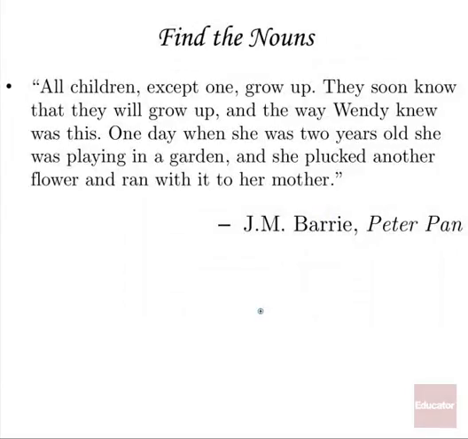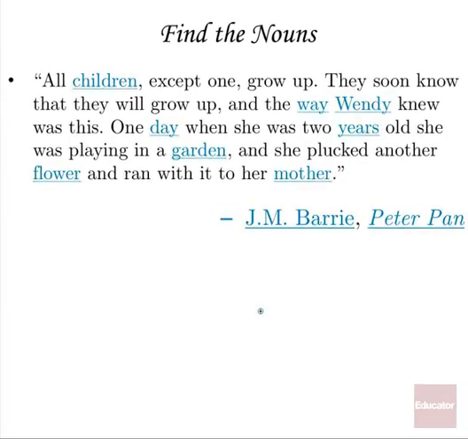All right, let's do a little practice to begin with. See if you can identify the nouns in this passage. This is from the beginning of J.M. Barrie's book, Peter Pan. All children, except one, grow up. They soon know that they will grow up, and the way Wendy knew was this. One day, when she was 2 years old, she was playing in a garden, and she plucked another flower and ran with it to her mother. Take a good look. See if you can identify all the nouns. Pause the video if you need to.